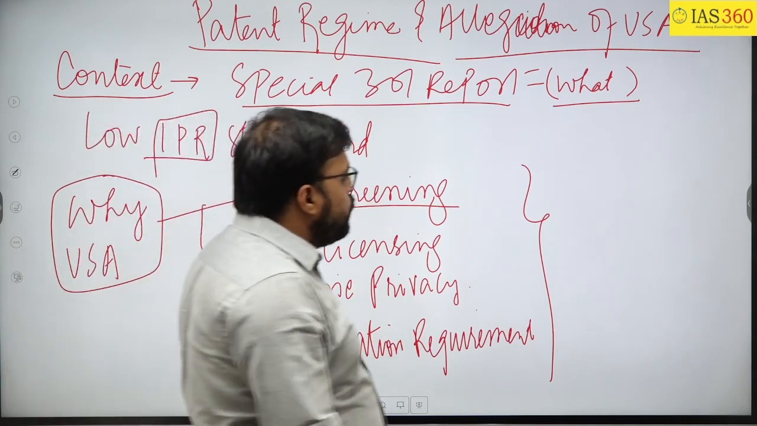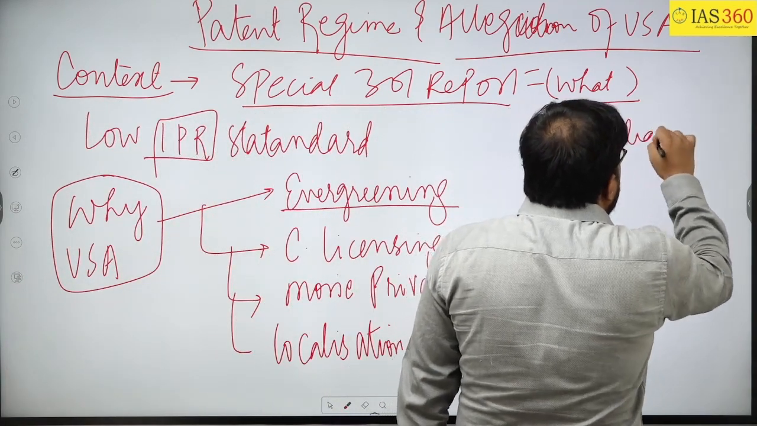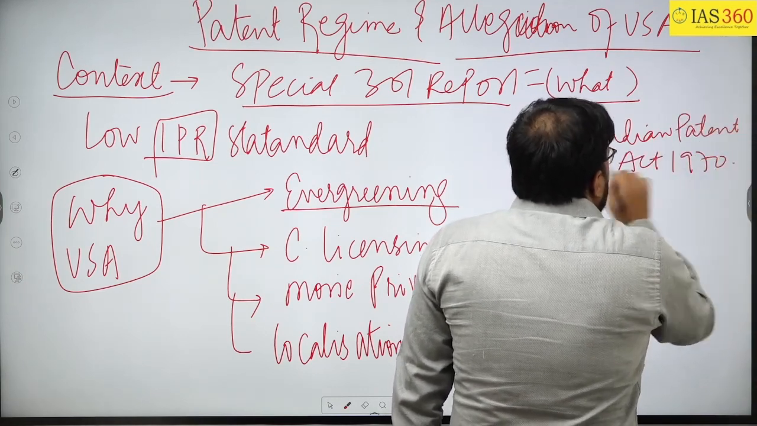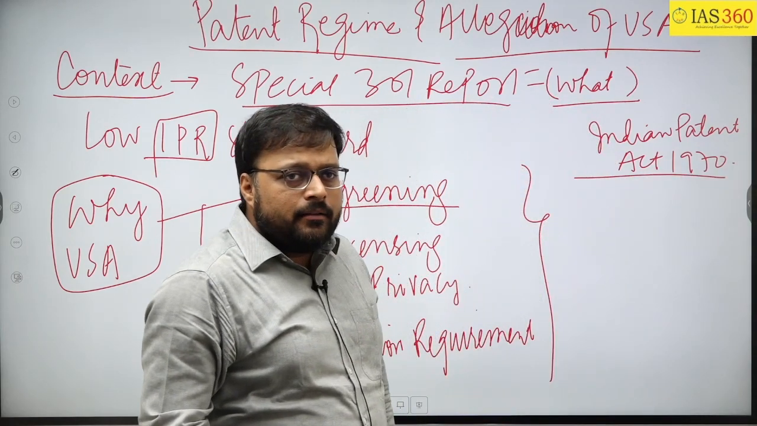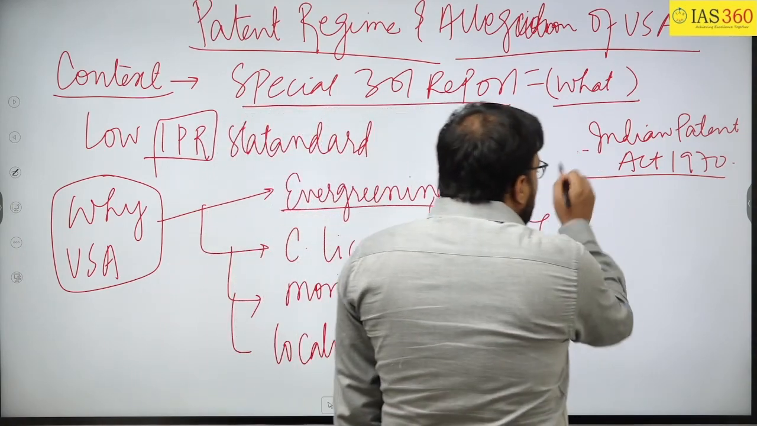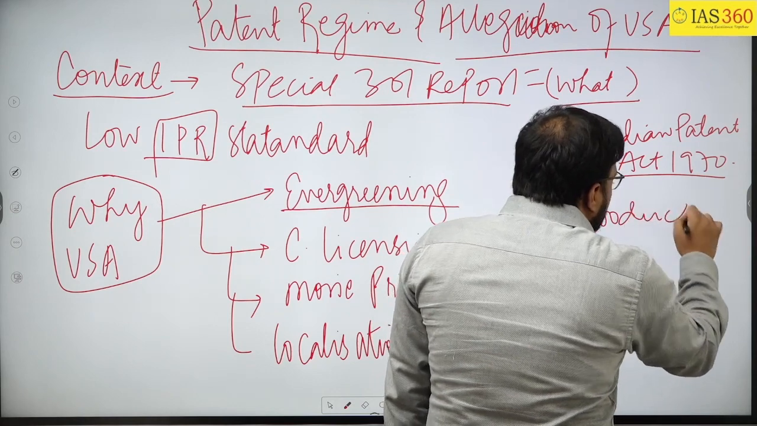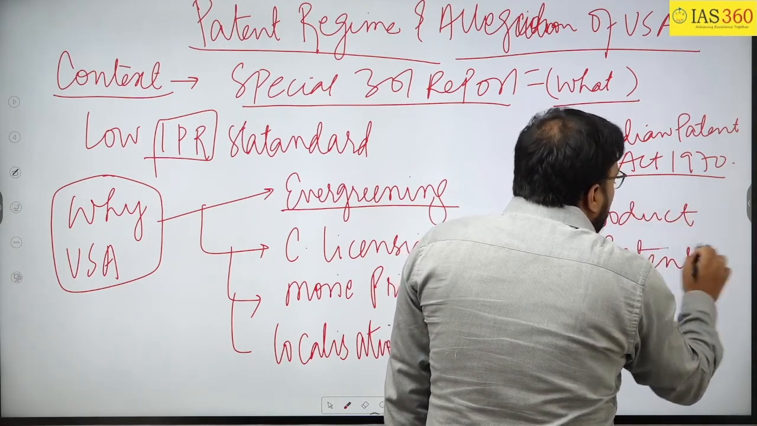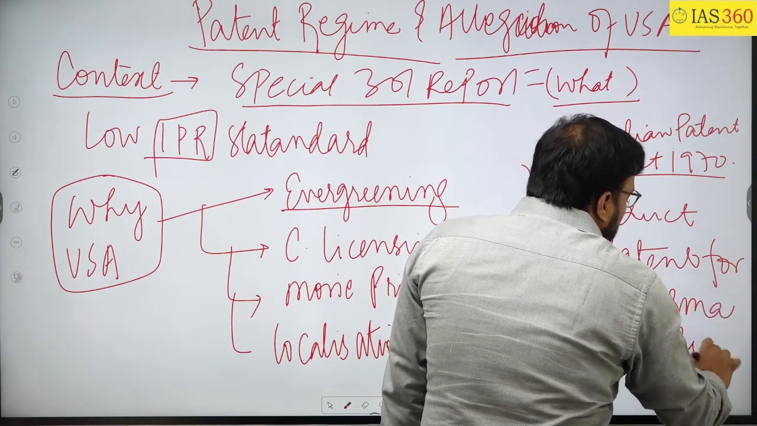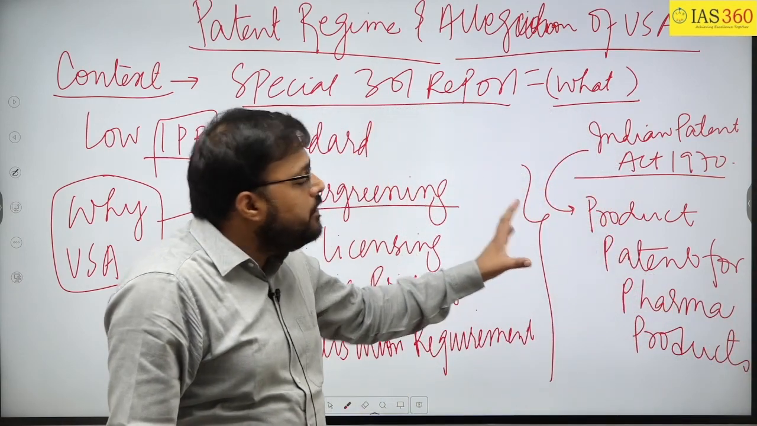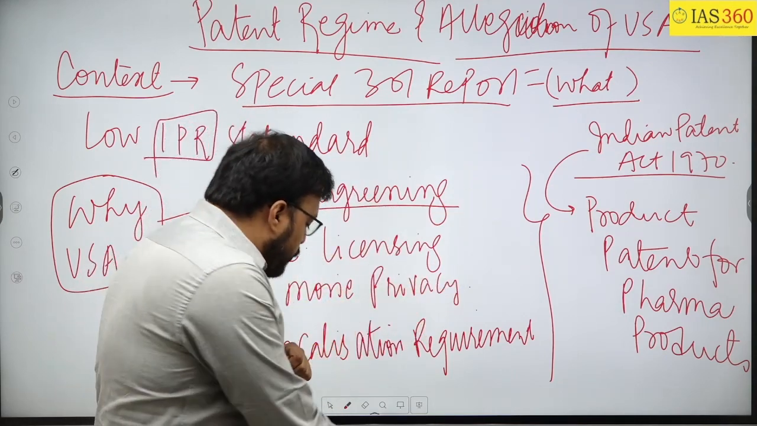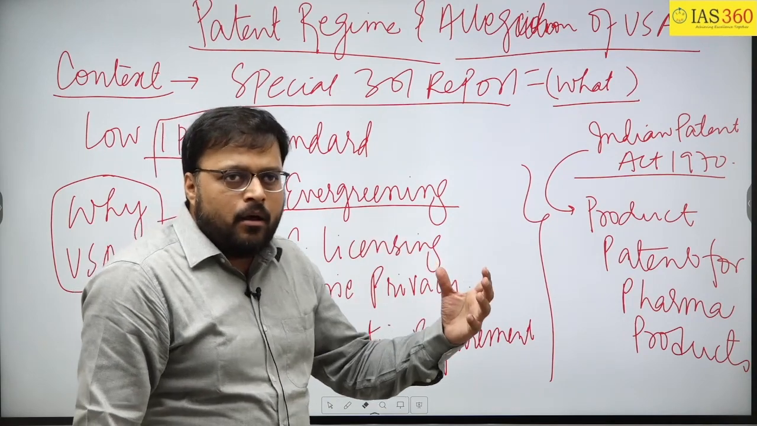But before that, I just want to mention that India has the Indian Patent Act, the Indian Patent Act 1970. And one of the important things that India did by way of amendment in the Indian Patent Act is that India provides product patent. India provides product patent for pharma products also. Clear? And this is a major reason for the allegation by the USA. So we will see why this product patent has been a major reason for the allegation.